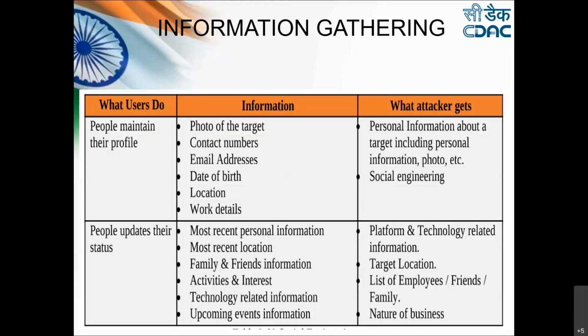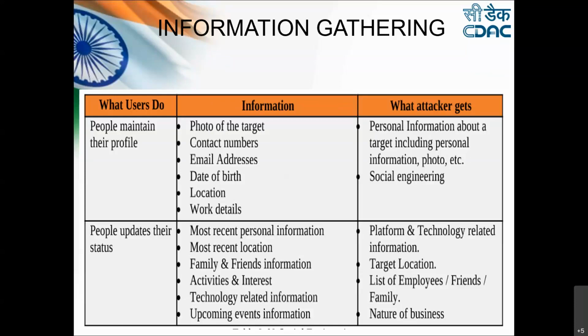Now we are clear on what the information gathering process is: gathering information from different sources, which is what the attacker uses. How do they get this information? One way is from social media and social networking websites.